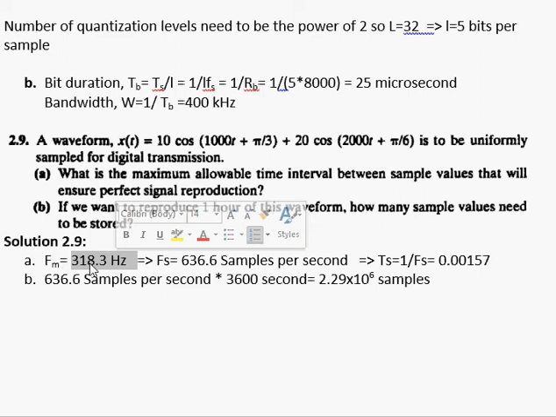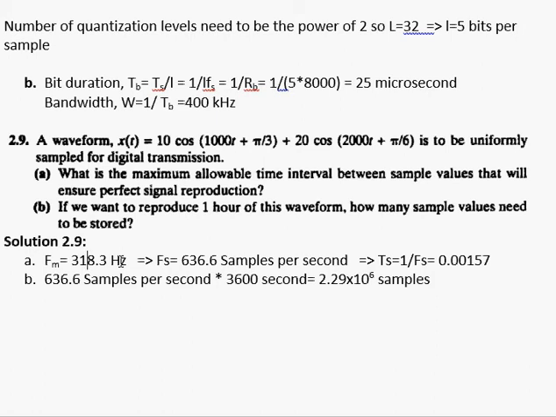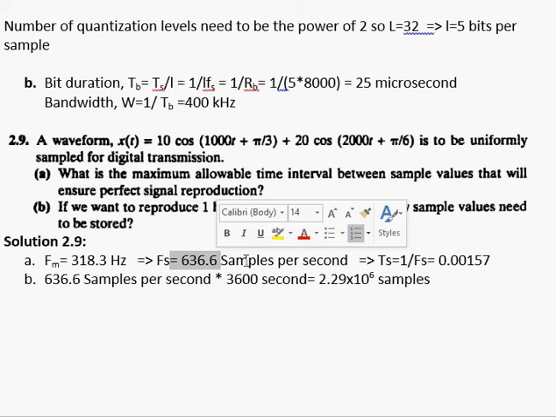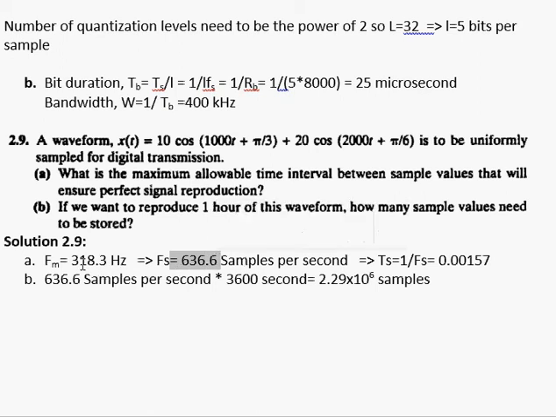So now if I have a signal that has the maximum frequency that is 318.3 Hertz and I want to sample that waveform, I need to have the minimum sampling frequency that is 2 times this frequency. So that is equal to 636.2 samples per second. So it means Fs is basically 2 times Fm.